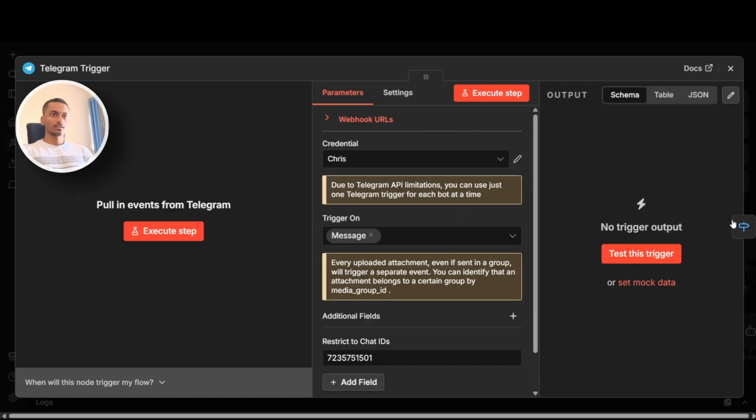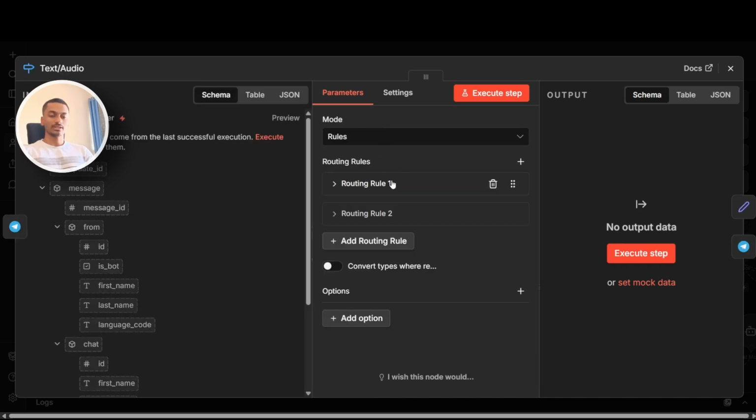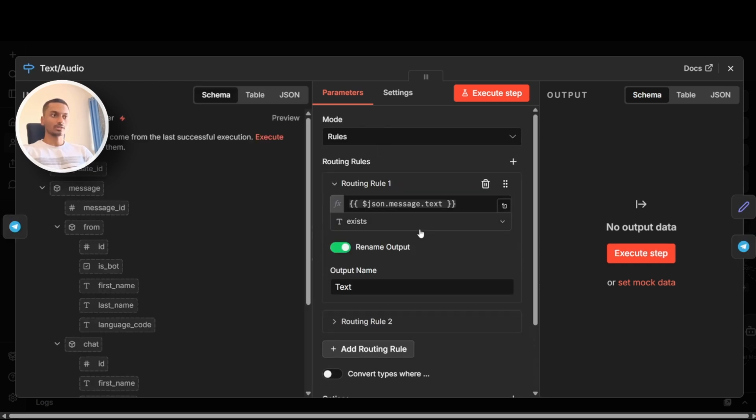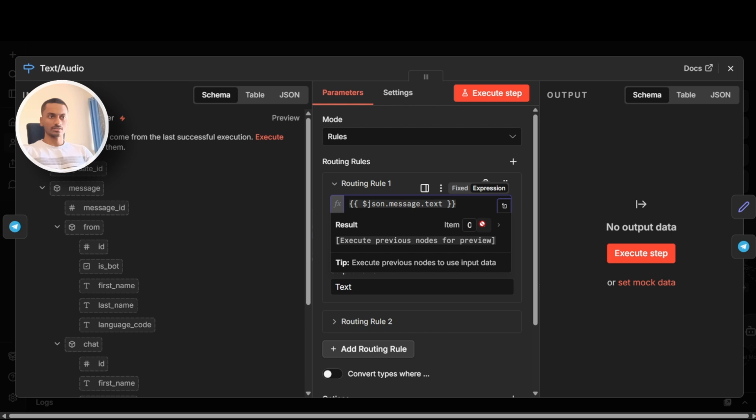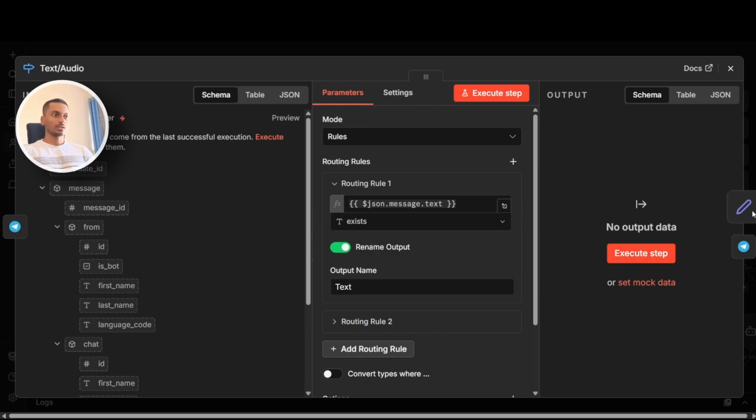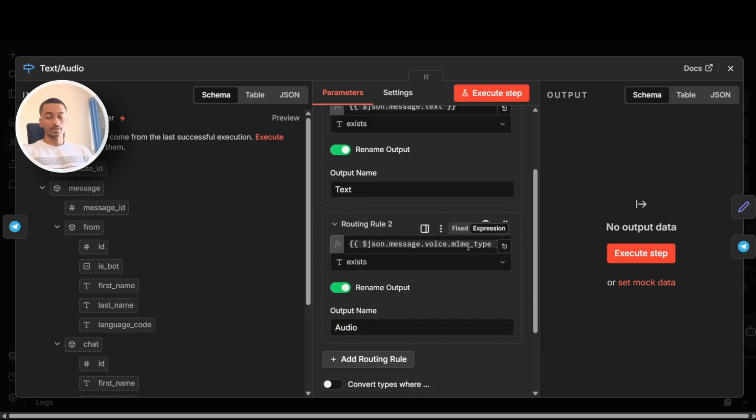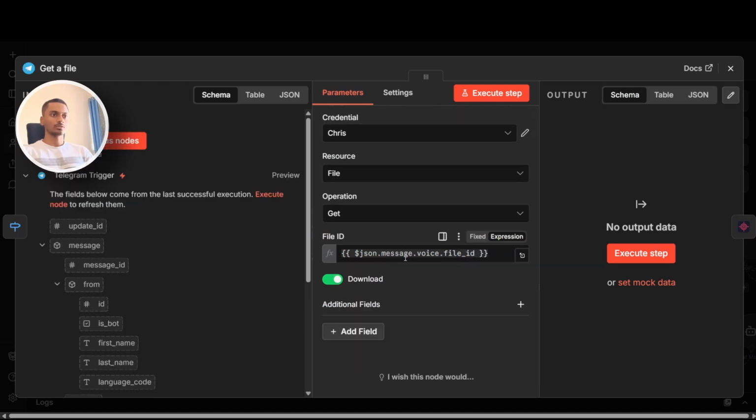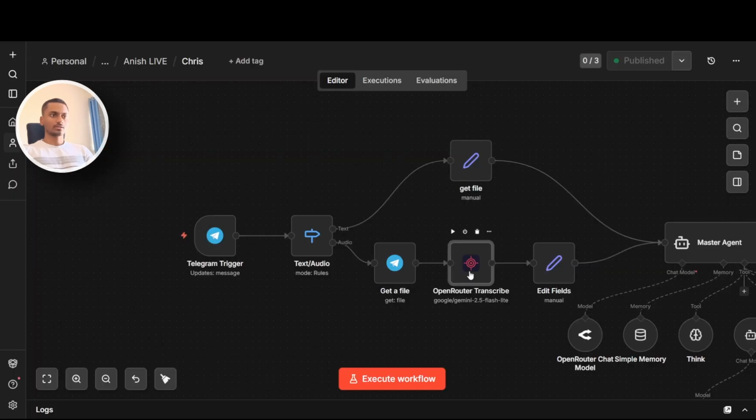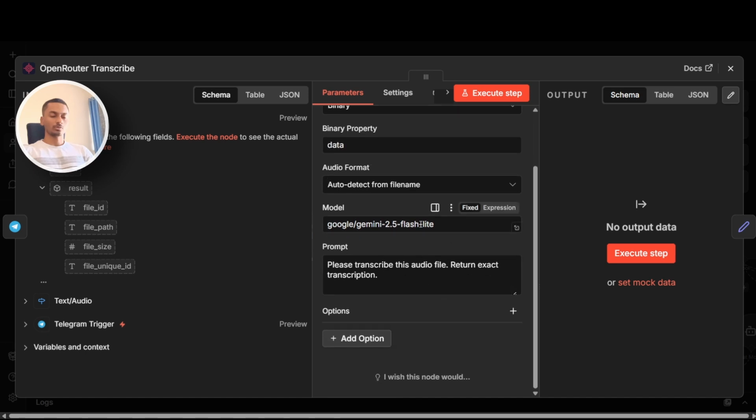over here, when the trigger receives a voice or text message, the switch node actually decides which branch it should go to. For example, in the routing rule, I have included: if message.text exists, then follow this branch. Else, in routing rule 2, if the MIME type of the message is voice, then you can follow the lower branch. And after this, the message gets transcribed by the OpenRouter transcriber, where I'm using Gemini 2.5 Flash for transcribing the message.